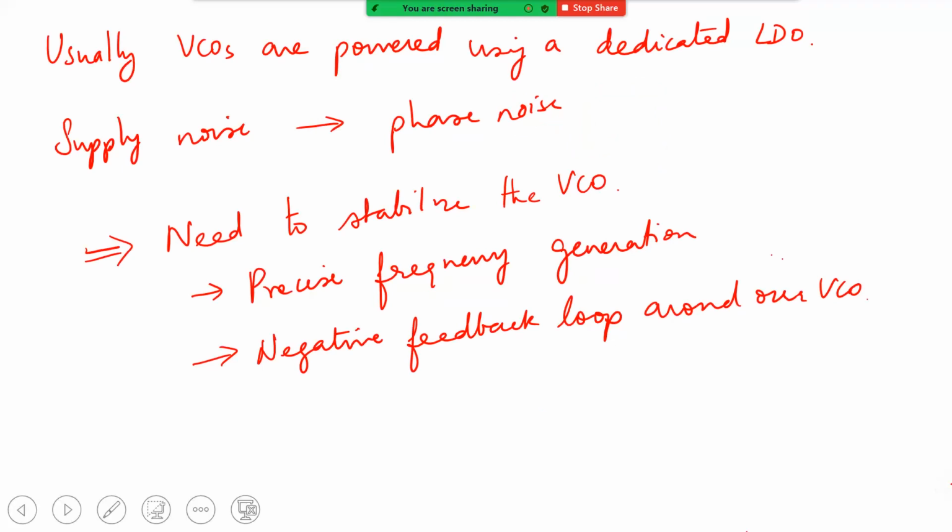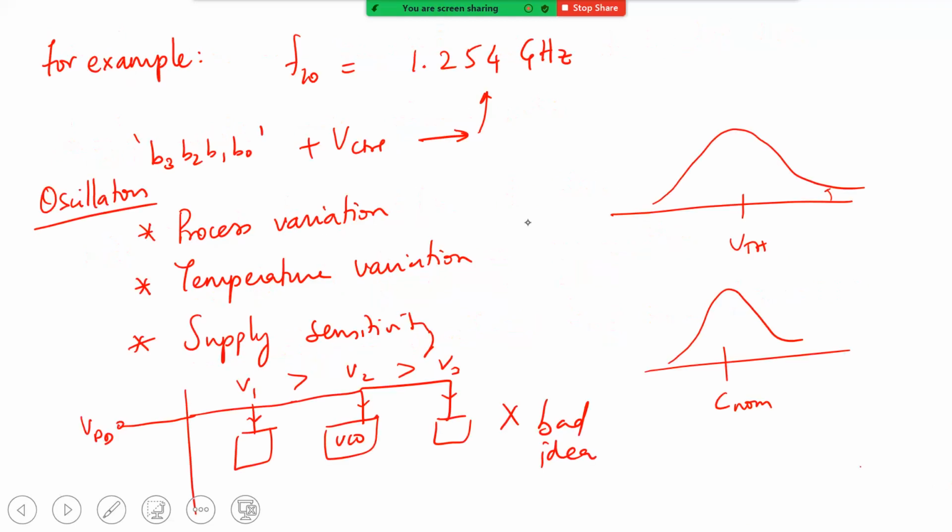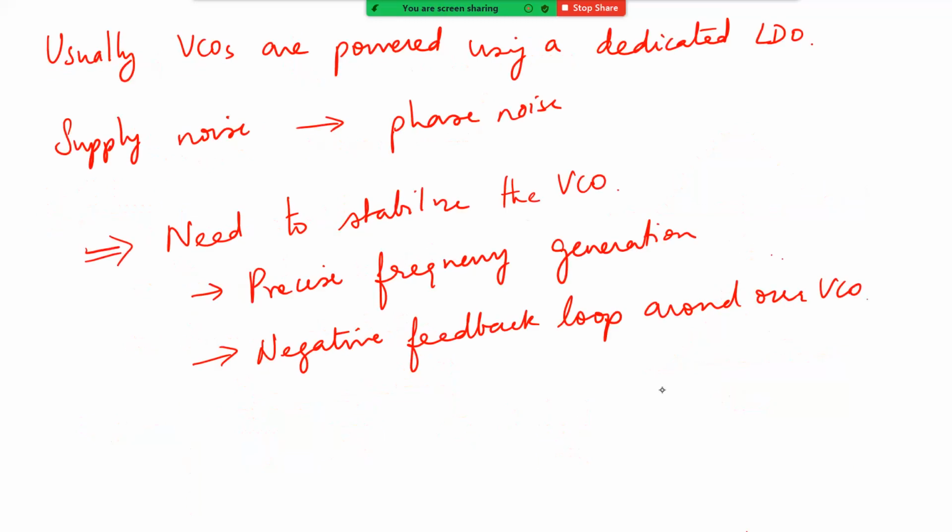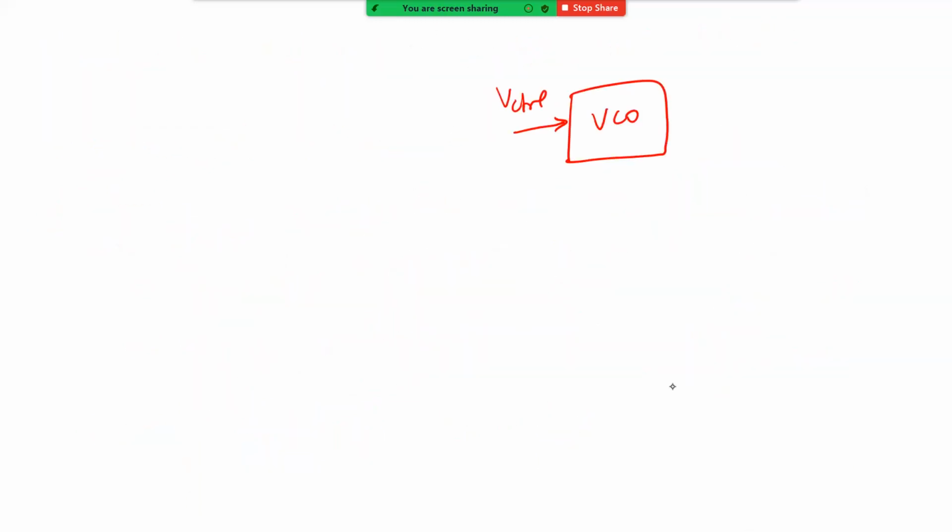That band setting is going to take you in the vicinity of, let's say in this case, 1.254 gigahertz. Okay, it is going to go into that vicinity. Now what we need is that very fine control. Okay, so that is why we talk about only the control voltage coming in, and you have an output phase.